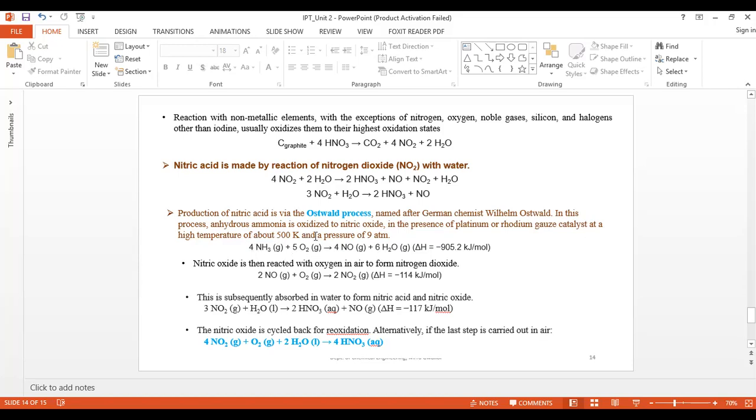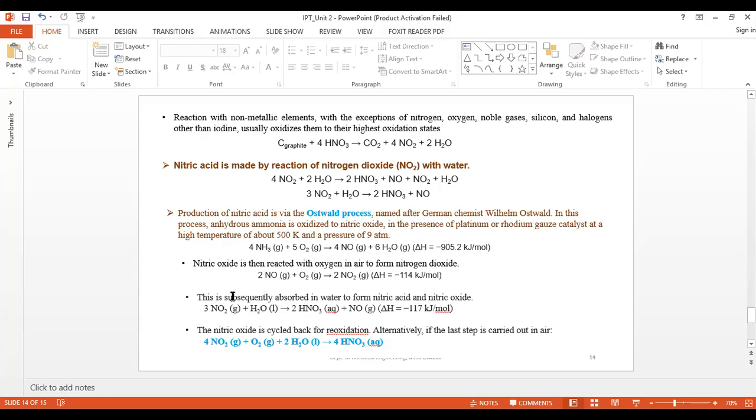Ammonia is oxidized in the presence of that platinum or rhodium catalyst at 500 Kelvin and forms nitric oxide. This is an exothermic reaction actually. This nitric oxide is then reacted with the oxygen in air to form nitrogen dioxide. This is also an exothermic reaction.